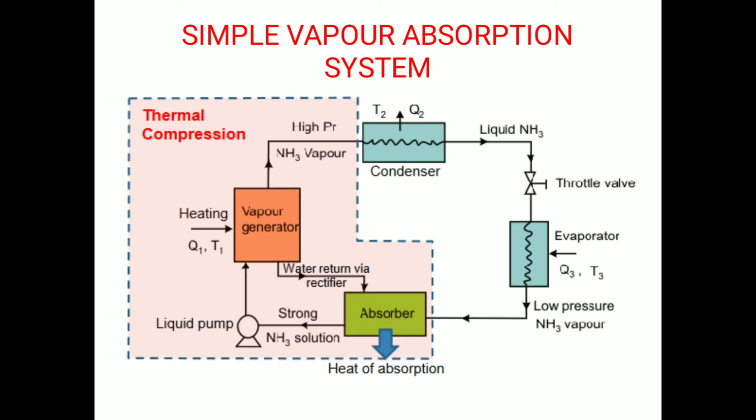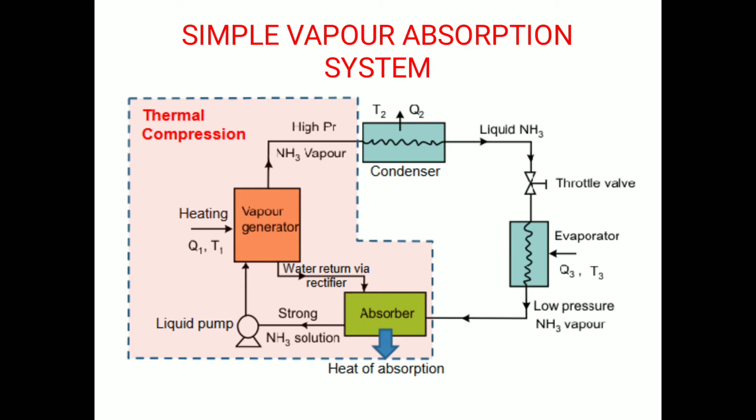The pump increases the pressure of the solution up to 10 bar. The strong solution of ammonia in the generator is heated by some external source such as gas, steam or solar. During the heating process, the ammonia vapor is driven off the solution at higher pressure, leaving behind the hot weak ammonia solution in the generator. This weak ammonia solution then flows back to the absorber at lower pressure after passing through the pressure reducing valve.